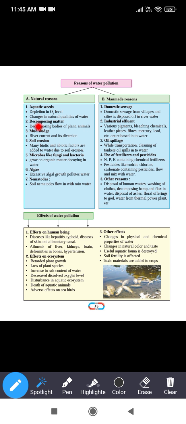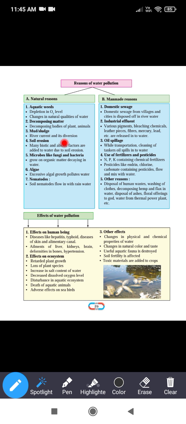Second, decomposing matter, which means decaying matter. The matter which is present in the water and decays is called decaying matter. Now you see, when decomposing bodies of plants and animals are present in the water in excess amounts, a foul smell comes out from it, and that's why the water gets polluted.